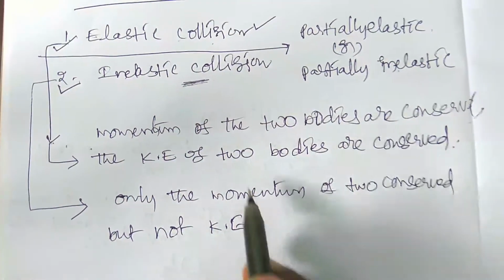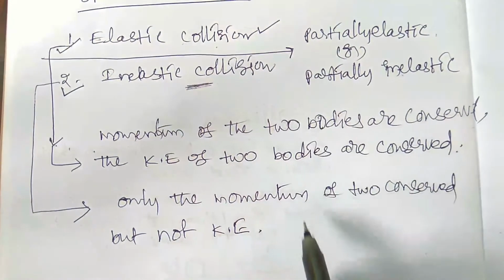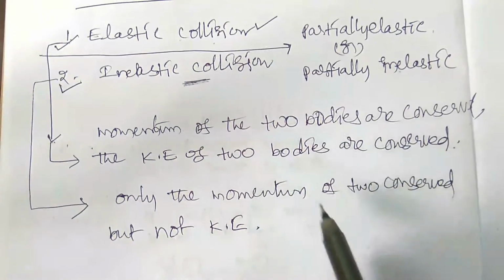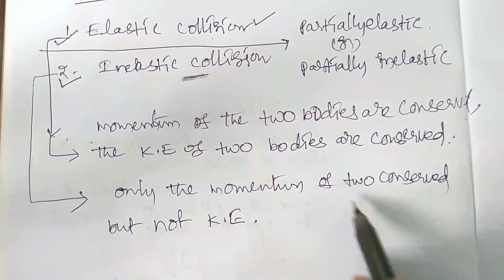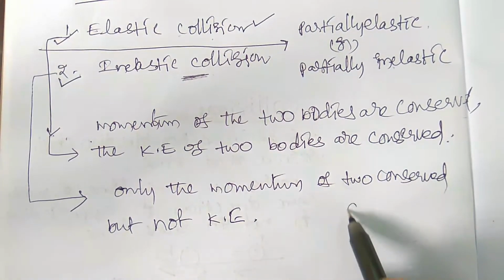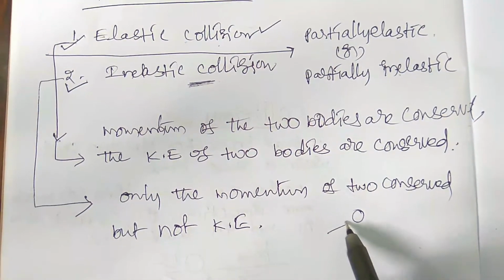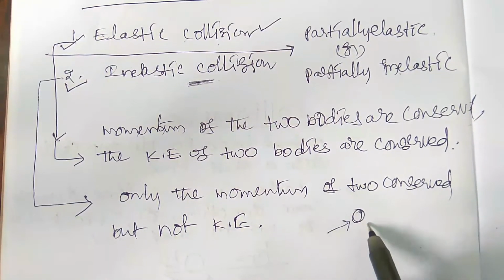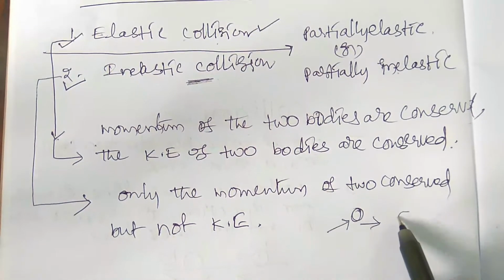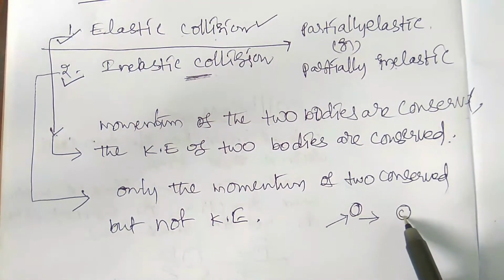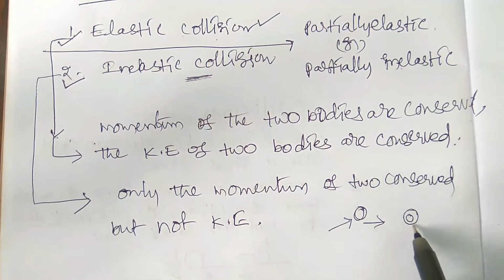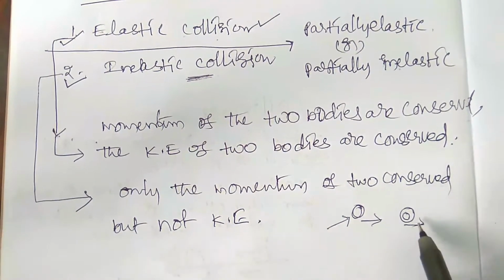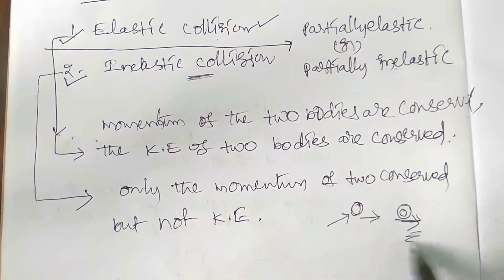If a glass marble is hit by the clay, then after collision it penetrates into the clay and moves with the same velocity. So this type of collision is inelastic collision.